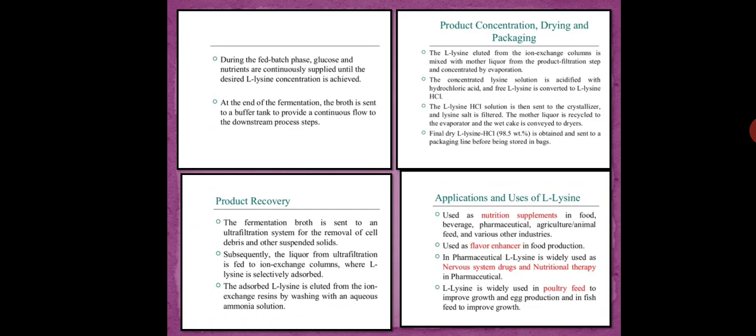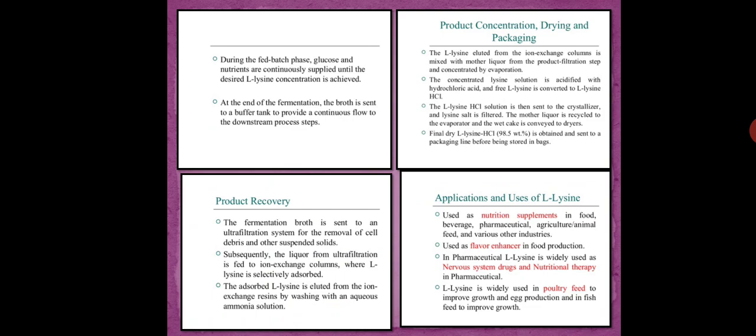Apart from the carbon and nitrogen sources, we can add vitamins and some antibiotics externally. Why? To stimulate the growth and to increase the yield. Yield means the final production, the quantity, that we have got. So to increase the yield of the lysine, we can use these vitamins and antibiotics. So this was the overall production of the lysine.